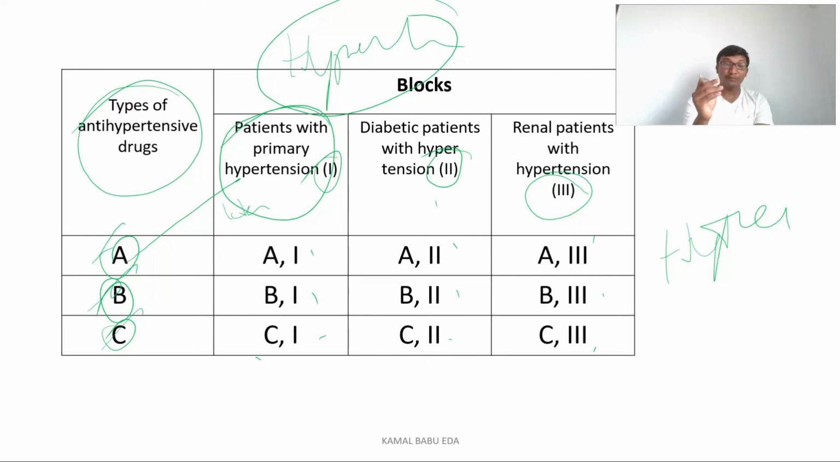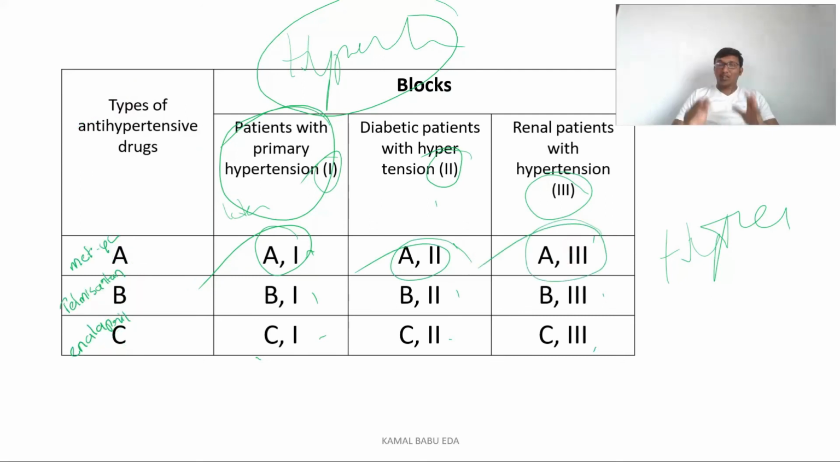So what we will do, type A drug, we will create each group. So type A group will be there. The patients who are receiving type A type of drug will be kept in one group. The primary hypertensive patients will form one group, diabetic hypertensive one group, and renal hypertensive patient one group with group A type of drug.